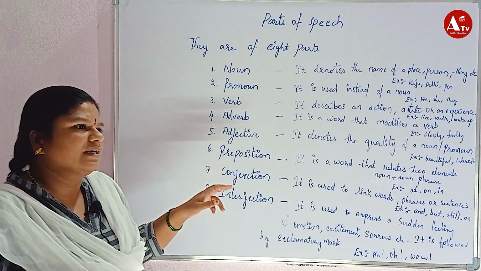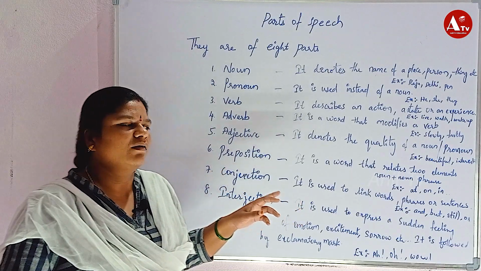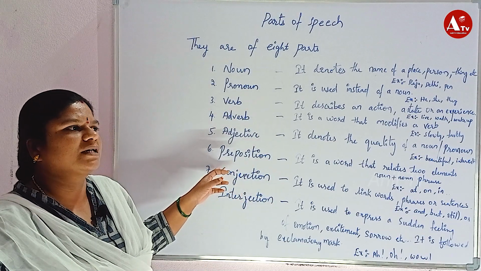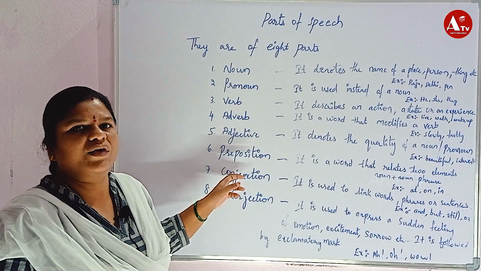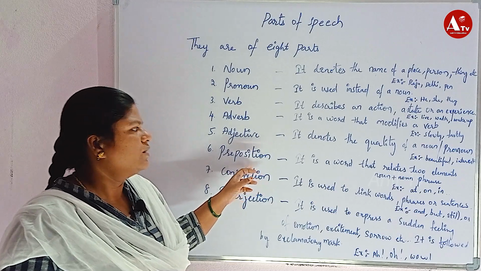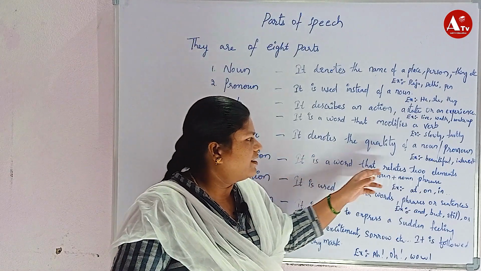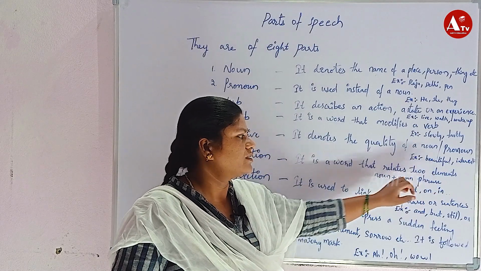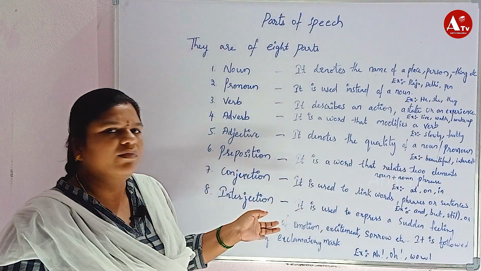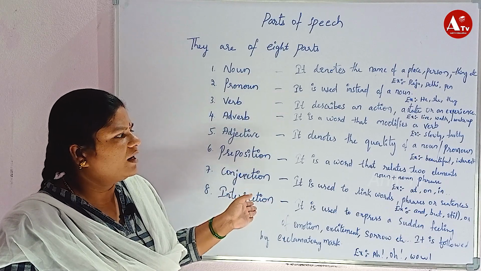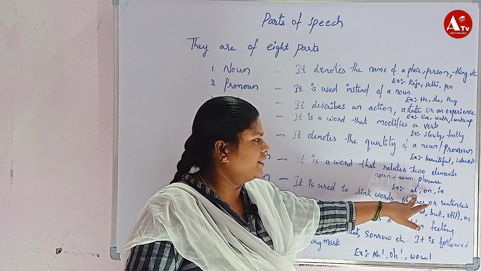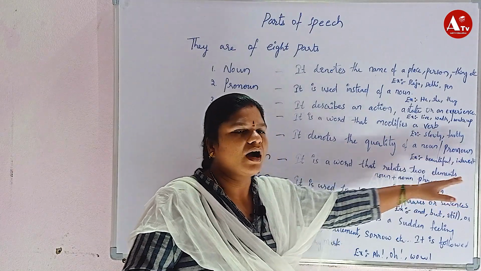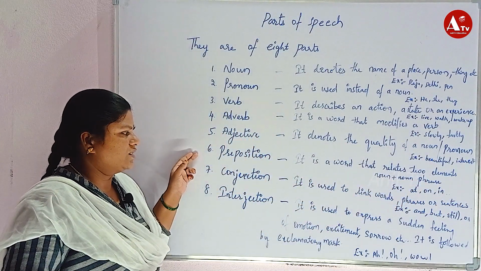Now let us come to preposition. Preposition is also called a helping verb. Without prepositions, without auxiliary verbs, we can't make any sentences. It is a word that relates two elements, noun or noun phrase, or verb phrase. At, on, in, from, after, before, all come under preposition.